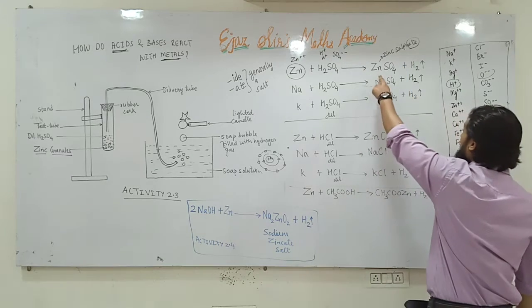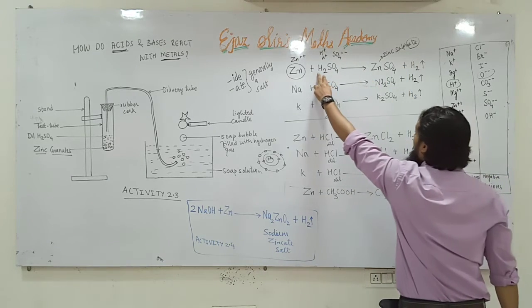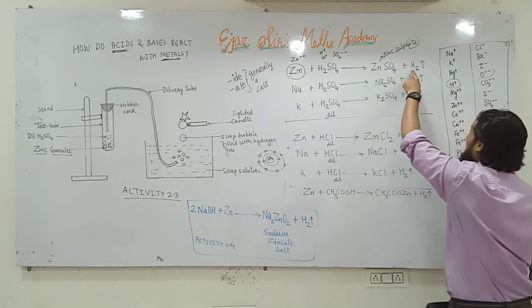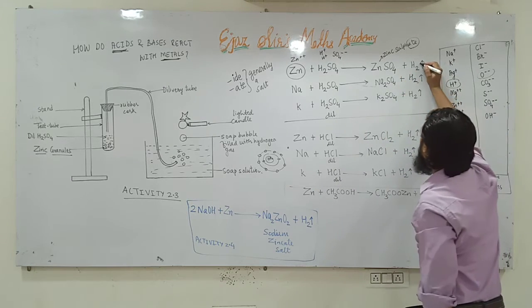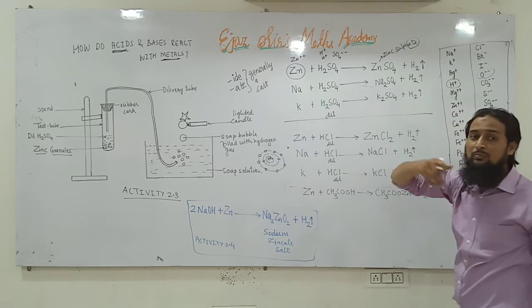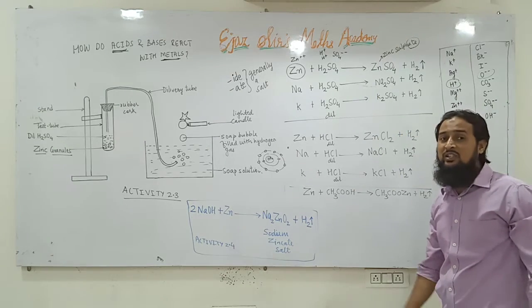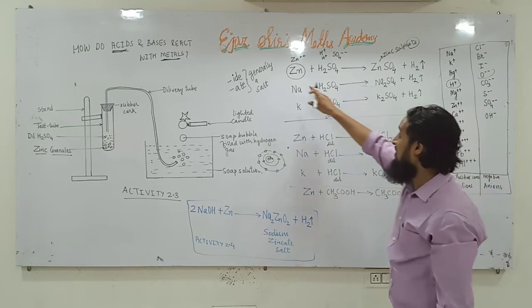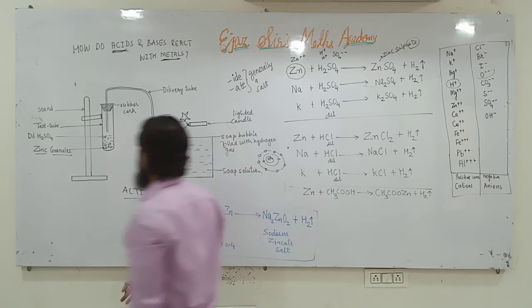So this is salt, and here this hydrogen will be left behind, so this will become hydrogen gas, and this upward arrow shows that hydrogen gas will be liberated. The hydrogen gas will escape. So this is the chemical reaction. Now, which gas was liberated?